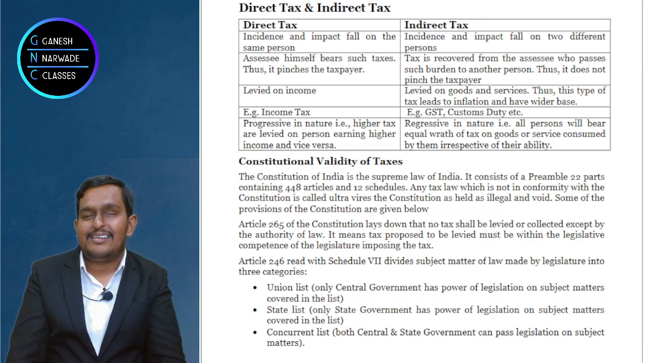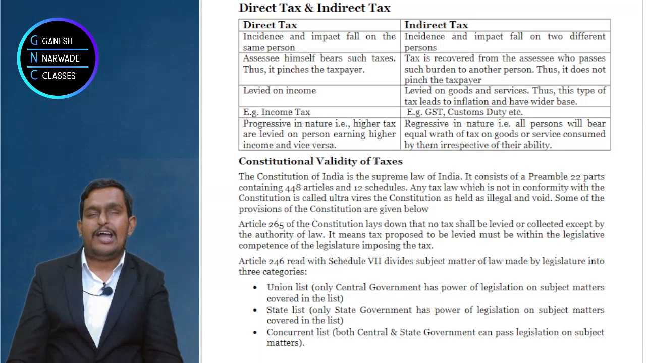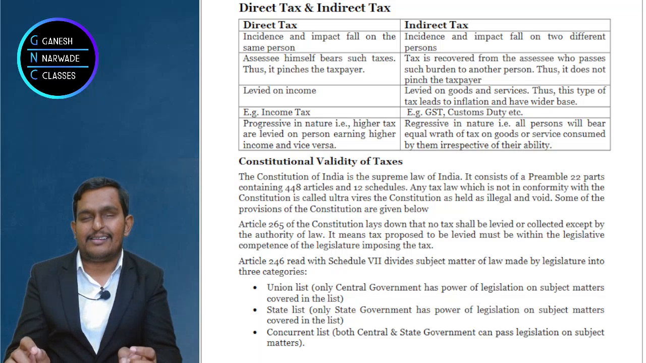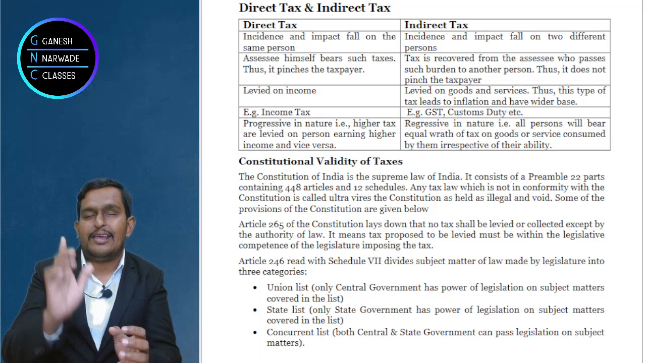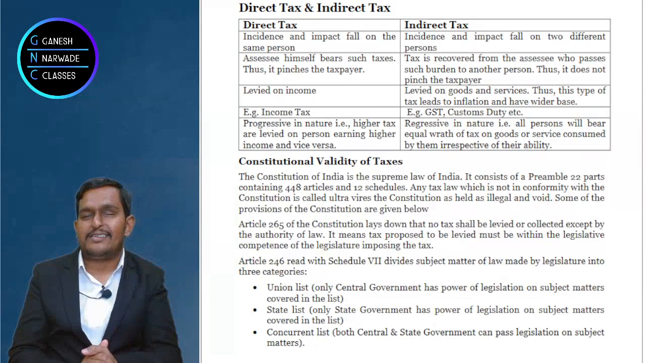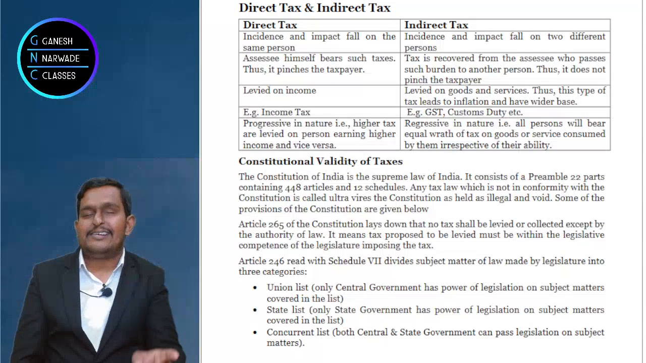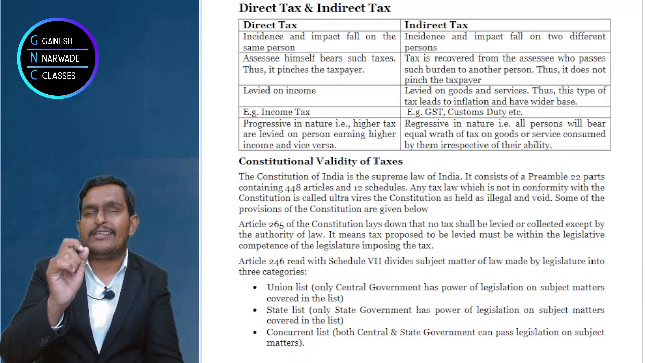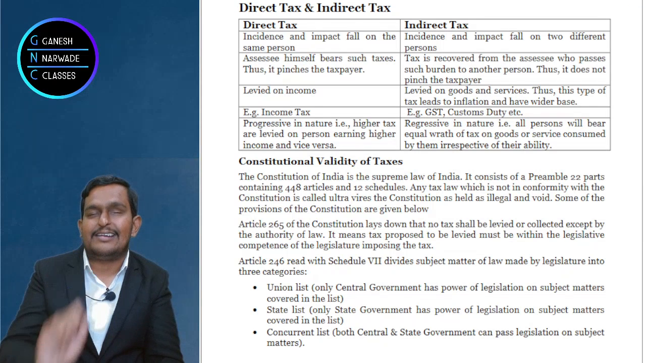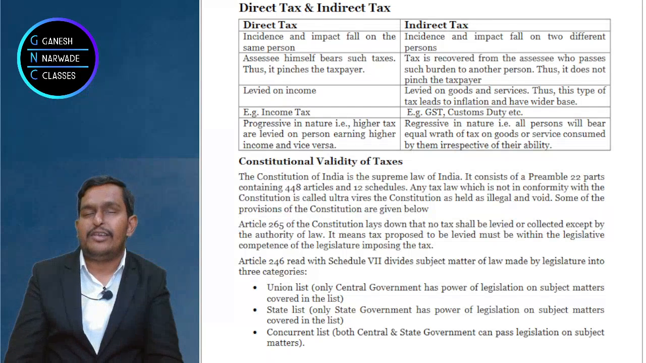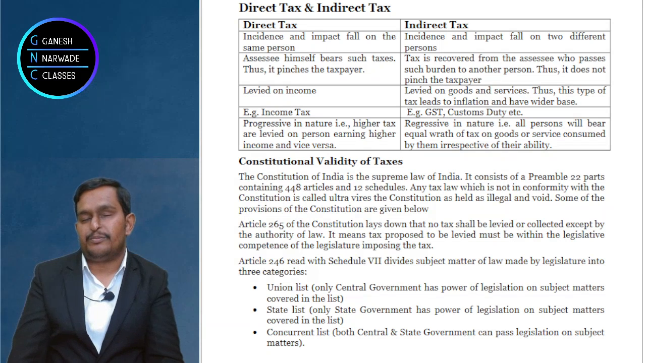Okay, right. So what we understood, I explained the differences between direct tax and indirect tax, and I feel you are very clear with it. But shall we revise super fast? Incidence and impact is on the same person in case of direct tax. Incidence and impact is on different persons in case of indirect tax. I am giving you some seconds of time to answer, so that you also try to give the answer on your own.